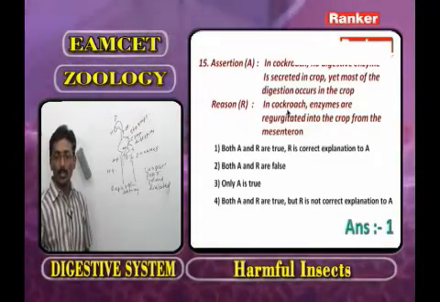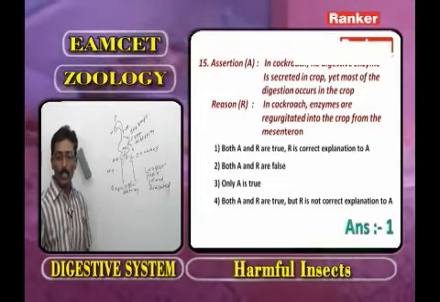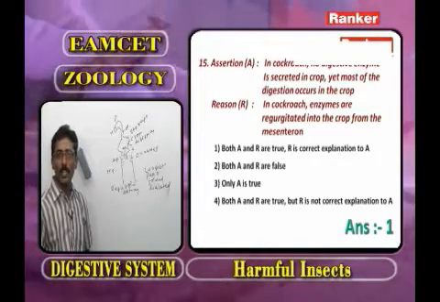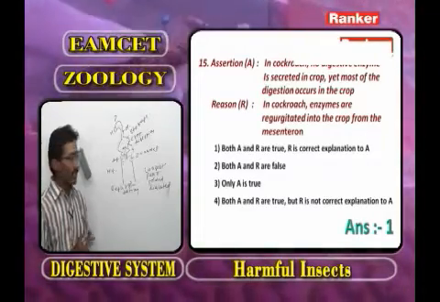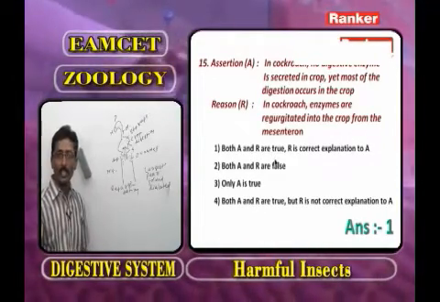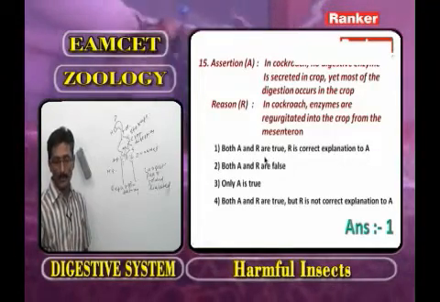Reason: in cockroach enzymes are regurgitated into the crop from the mesenteron. What is the other name of mesenteron? The midgut. So based on this information, both are correct and R explains A. Now we go for the next question.